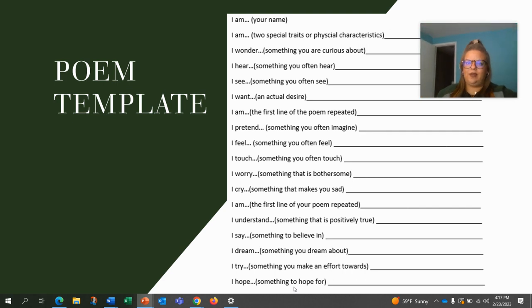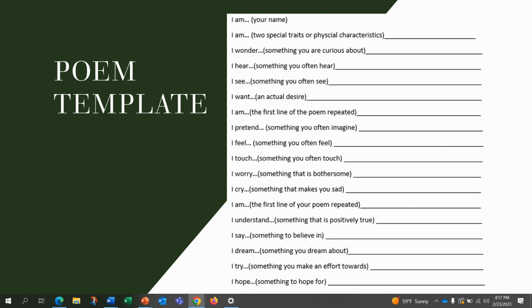So the first one is I am, so you'll state your name. Then you have I am, and you'll add two special traits or physical characteristics. I wonder, something that you're curious about. I hear, something you often hear. I see, something you often see. I want, an actual desire that you have. I am, which is the first line of the poem repeated, which is your name.